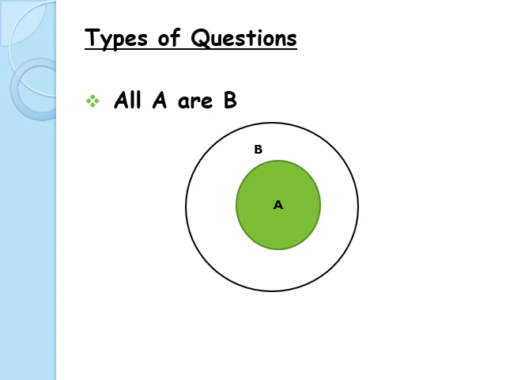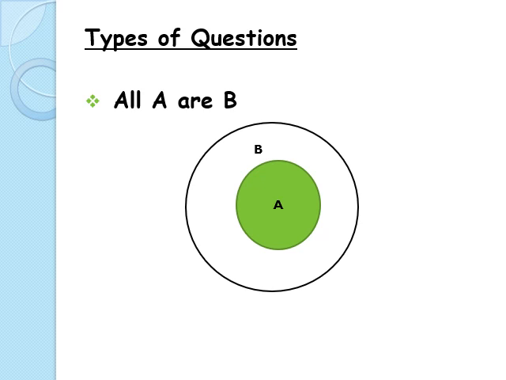Suppose the question says, all cats are animals. Conclusion, we get: all cats are animals means some animals are cats. Since all cats are animals, some animals are cats. Since all A are B, some B is A. The second conclusion we get is that some cats are animals. Some animals are cats and some cats are animals. So if we get a statement like all A are B, then we get the conclusions some A are B and some B are A.